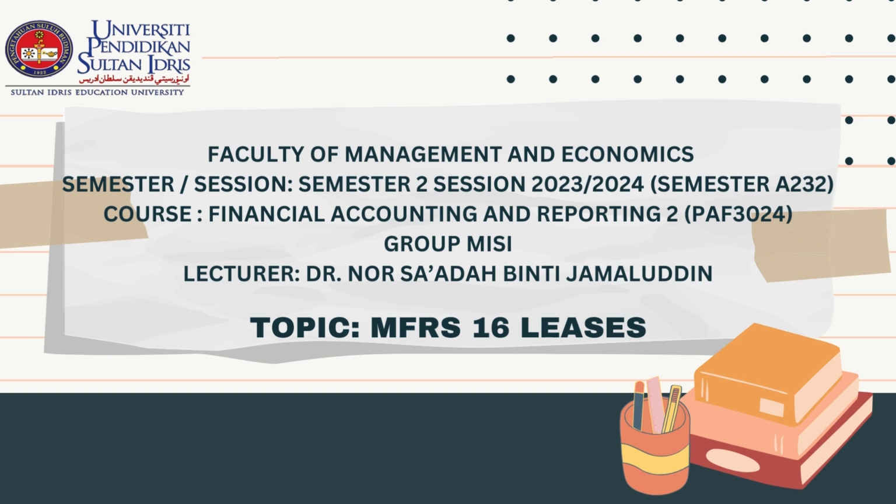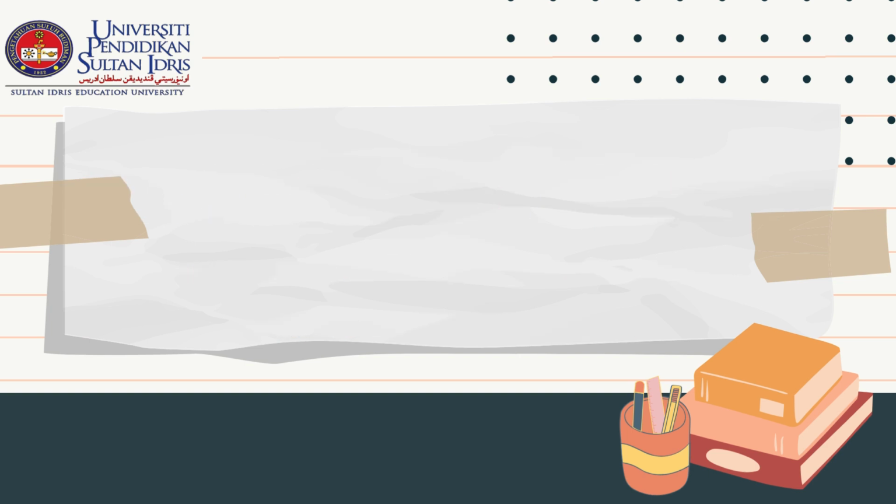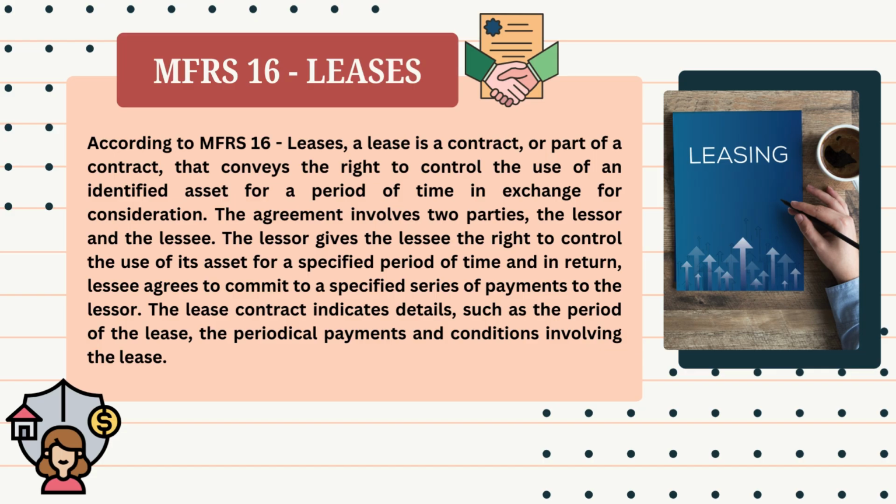In this video, we will explain the topic of MFRS 16, which is lease. According to MFRS 16, a lease is a contract or part of a contract that conveys the right to control the use of an identified asset for a period of time in exchange for consideration.